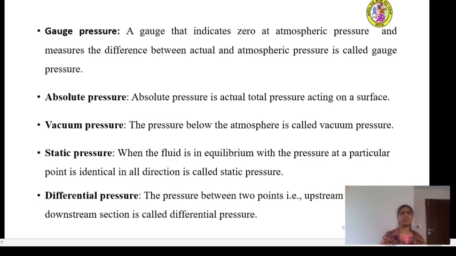Absolute pressure is nothing but the total pressure acting on a particular surface. Vacuum pressure is the pressure below atmospheric pressure, also called subatmospheric pressure. Static pressure: when the fluid is in equilibrium, the pressure at a particular point is identical in all directions, and it is called the static pressure. Differential pressure, as the name indicates, is the difference between two points, the upstream and the downstream section.